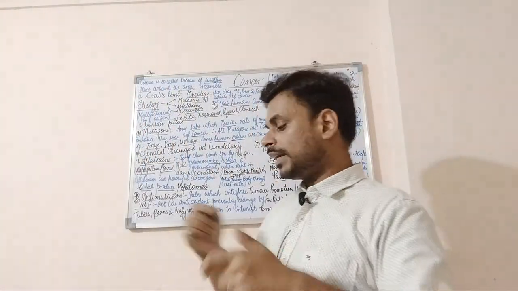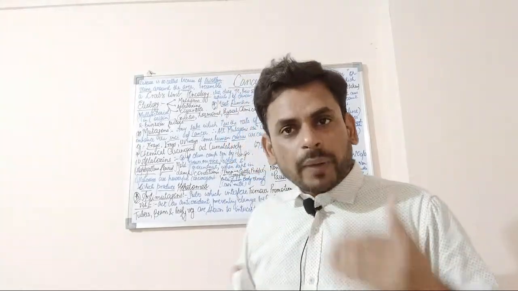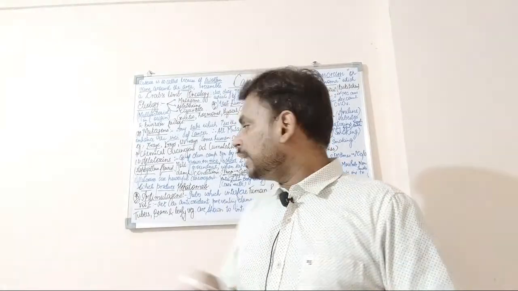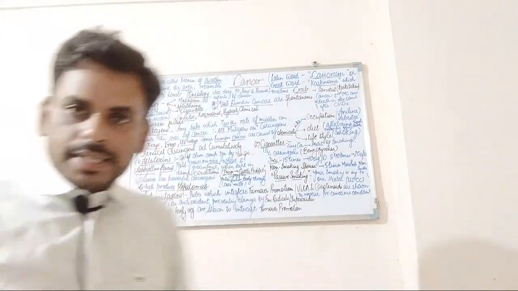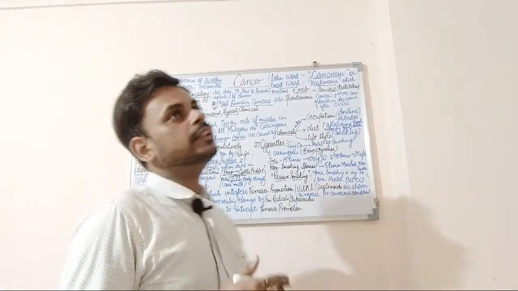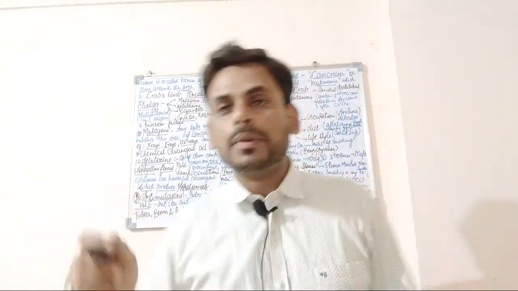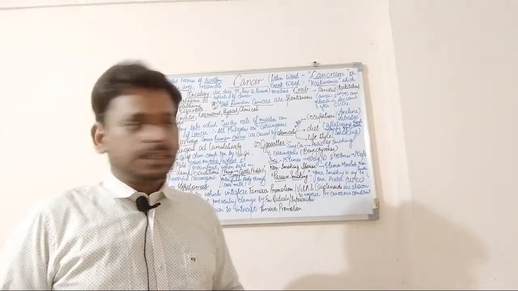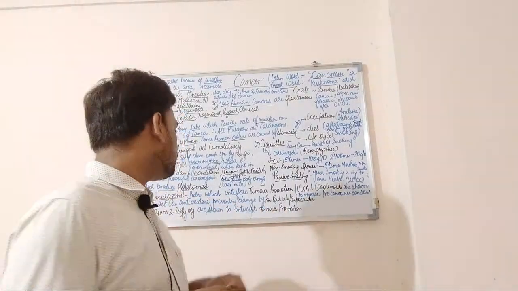When we move on, there are certain chemicals called anti-mutagens. In order to prevent cancer, how can these tumor cells be suppressed? These anti-mutagens are substances which interfere with tumor promotion. They suppress tumor promotion, and certain compounds such as vitamin A and carotenoids have been shown to reverse certain precancerous conditions.